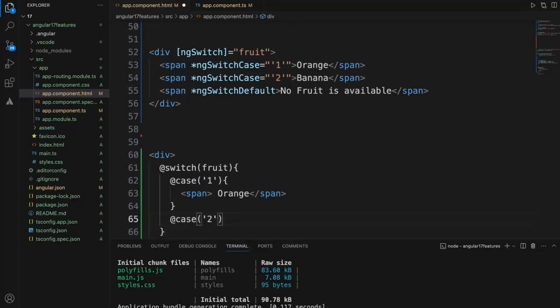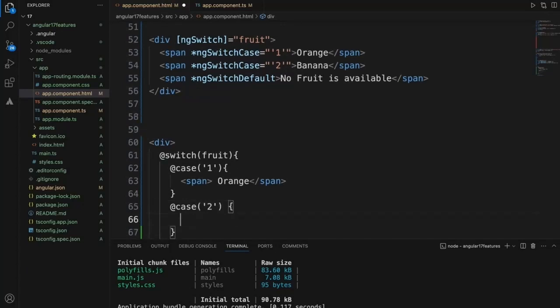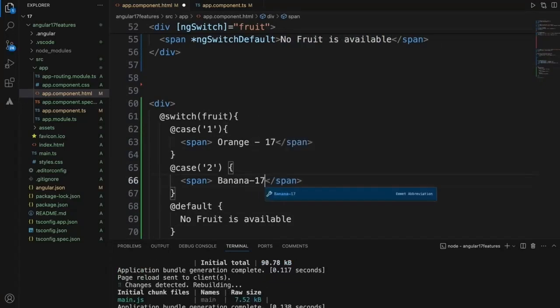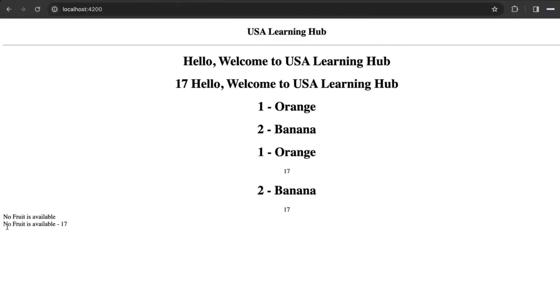case 2. If case 2 is matching number 2, then we display banana here, and the final value, if nothing is matching, we will default the value to no fruit is available. Okay, now we'll say this is version 17 just for our understanding when we see it on the UI. 17. See, so now no fruit is available.